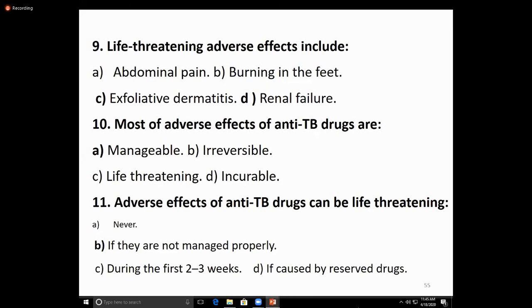And it is effective against Mycobacterium and Neisseria meningitidis, Haemophilus influenzae, Staphylococcus aureus, E. coli, and Pseudomonas. And the pharmacokinetics: it is given orally, rapidly absorbed from the GIT, but the presence of food delays its absorption. It is distributed widely throughout the body and metabolized in the liver.